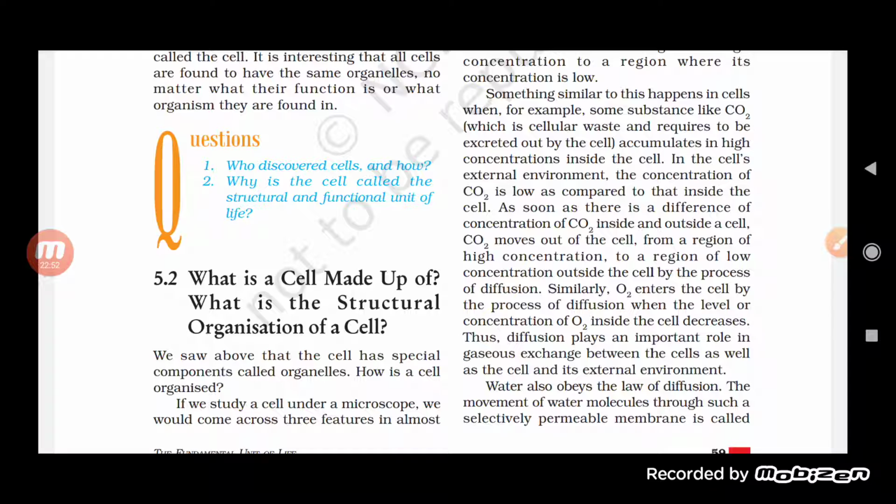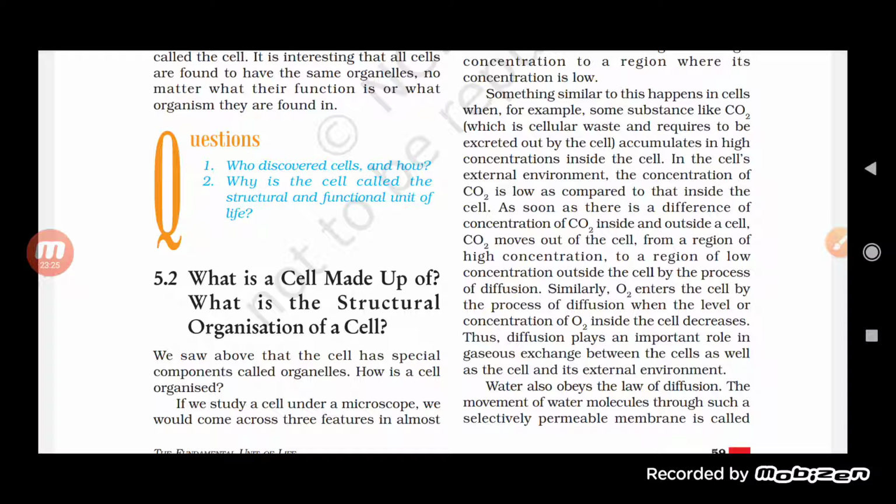So this is how the diffusion process takes place, and this is how the movement of oxygen and carbon dioxide takes place from one part to the other. So we can say this is one way, the process of diffusion, by which material can move or be transferred from one concentration to the other. So if there is a concentration gradient, then only the exchange of gases can take place through the process of diffusion.